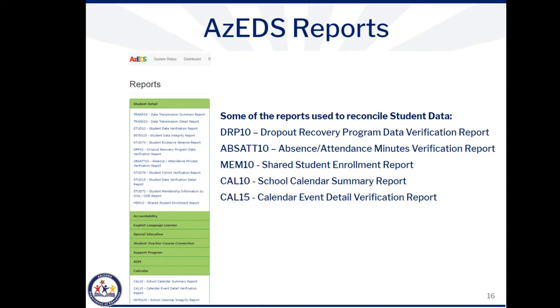When the reports page appears, you'll see the green menu bars on the left-hand side. You can click on each green bar to expand it and view the reports within that section. There are different permissions in ADE Connect to access different reports. If you do not see the reports you need to reconcile your data, please contact your entity administrator. In the first two videos in this series, we reviewed the Trans 10, Trans 15, Stud 10, Stud 15, Stud 72, SPED 10, and ELL 10 reports.